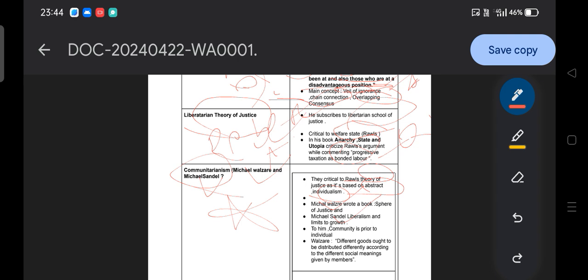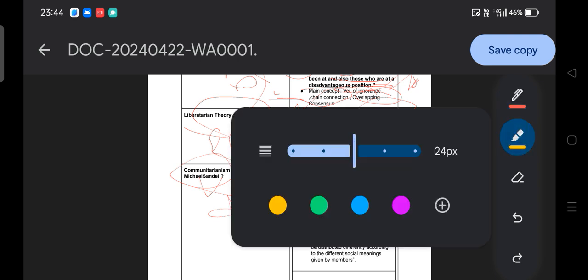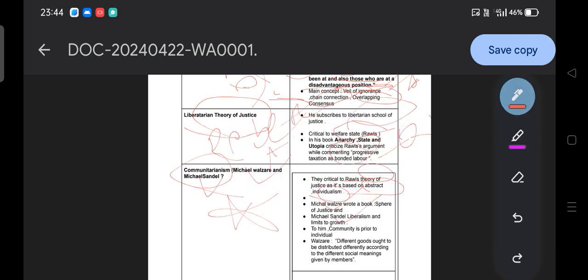That is how the communitarian argument goes. Michael Walzer wrote the book Spheres of Justice. You can simply get a question asking who wrote the book Spheres of Justice. It is Michael Walzer. Then Michael Sandel wrote the book Liberalism and the Limits of Justice.